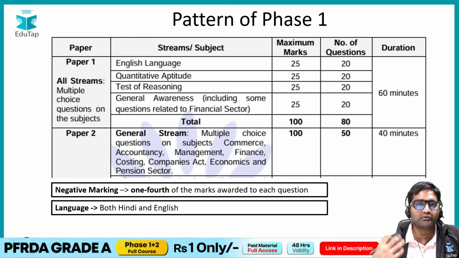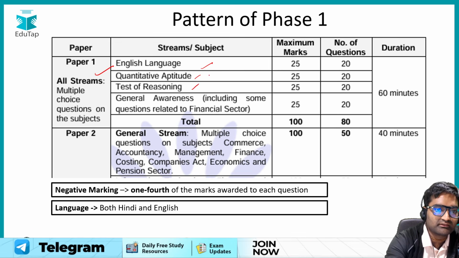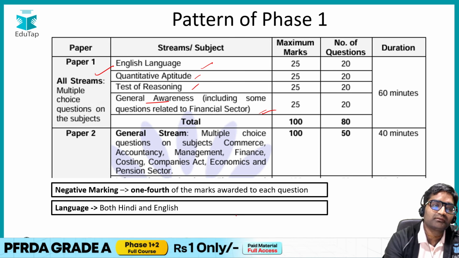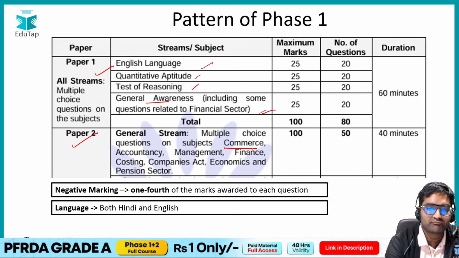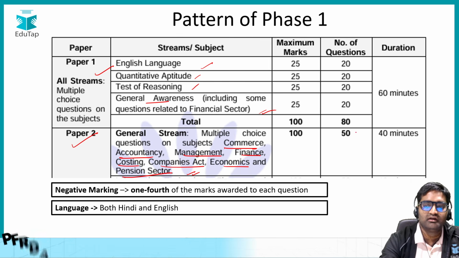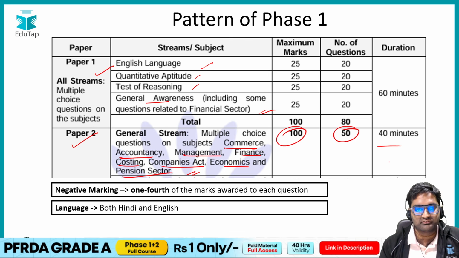So talking about the pattern of phase 1, you can see in paper 1 we have QRE, quant, reasoning, English, and general awareness related questions being asked, right? Then in paper 2, here we have commerce, accountancy, management, finance, costing, companies act, economics and pension sector. These 7 subjects, 50 questions out of them for 100 marks in 40 minutes. These are the subjects that you will have to prepare for paper 2.